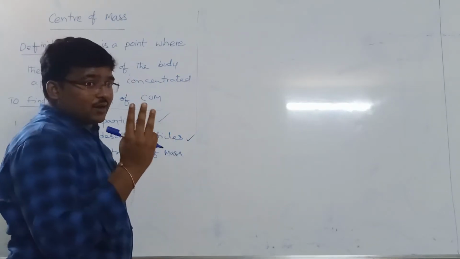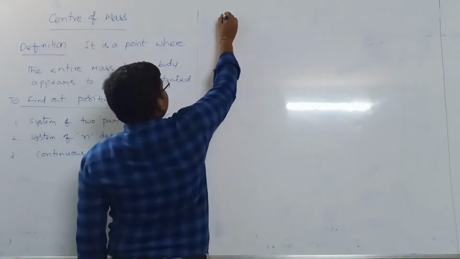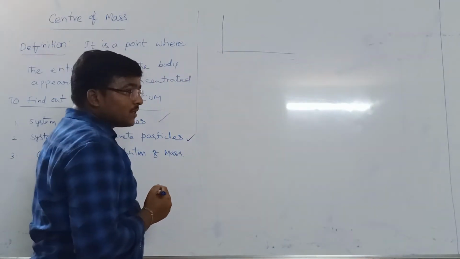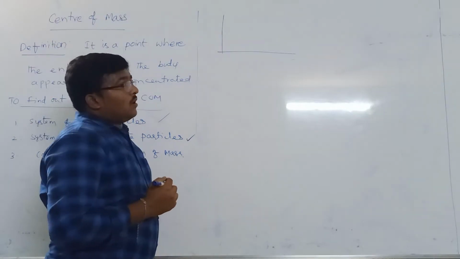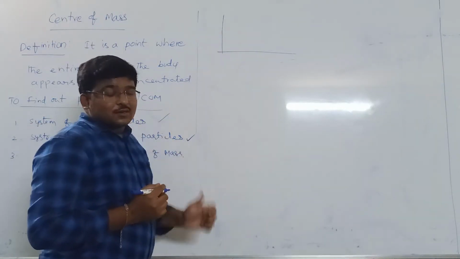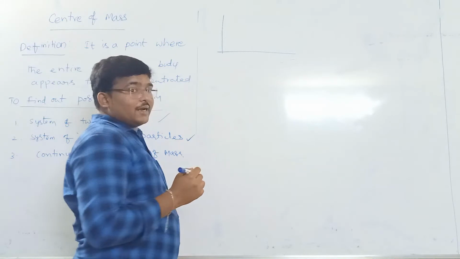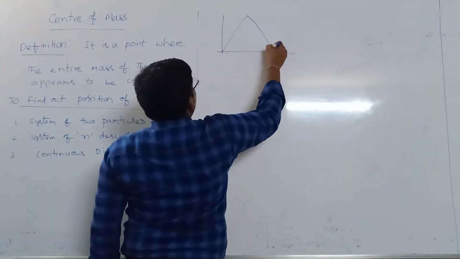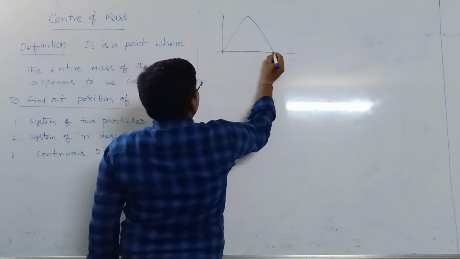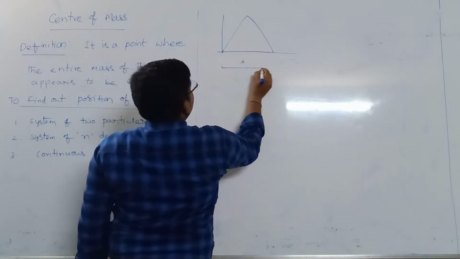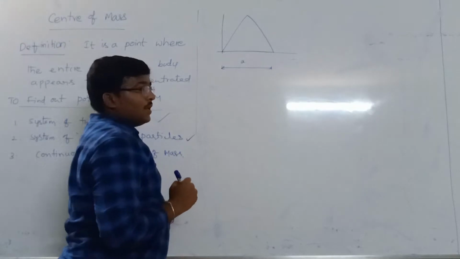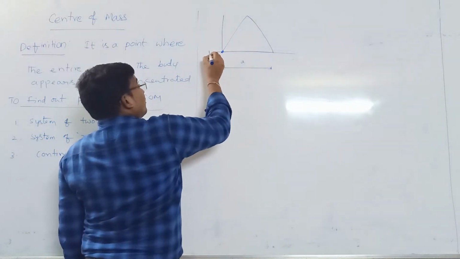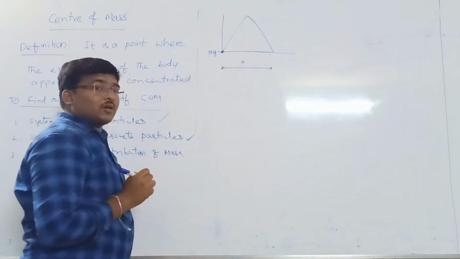Once again, there are 3 particles of masses 1 kg, 2 kg, 3 kg kept at the vertices of an equilateral triangle of side a. So let me take an equilateral triangle of side a, and there are three particles. The first particle, 1 kg, is kept at the origin.